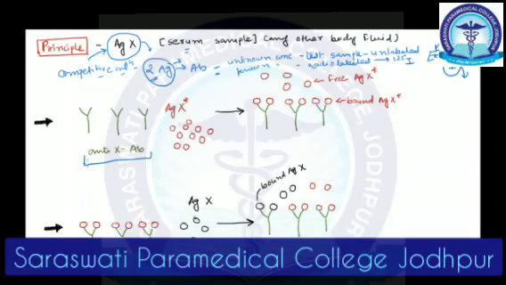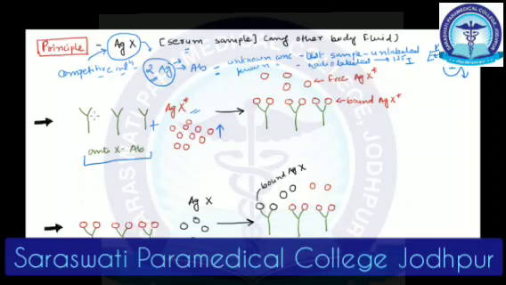So we have anti-X antibody, plus, as I said, for competition we need the same antigen which is radioactively labeled. Now you allow this to interact. While doing so, in this step, we want a higher amount of this labeled antigen X than available binding sites on the antibodies.